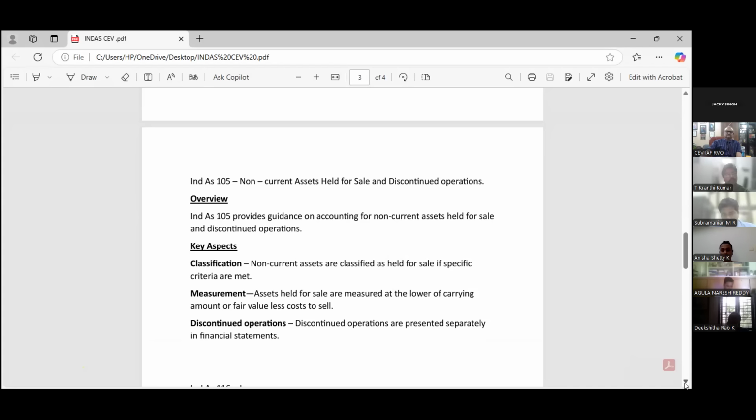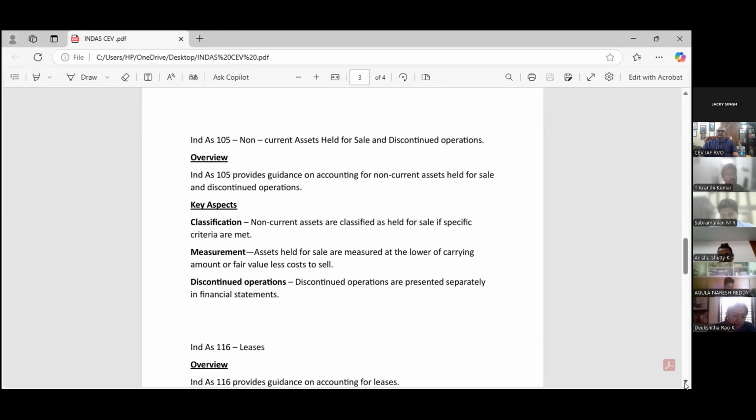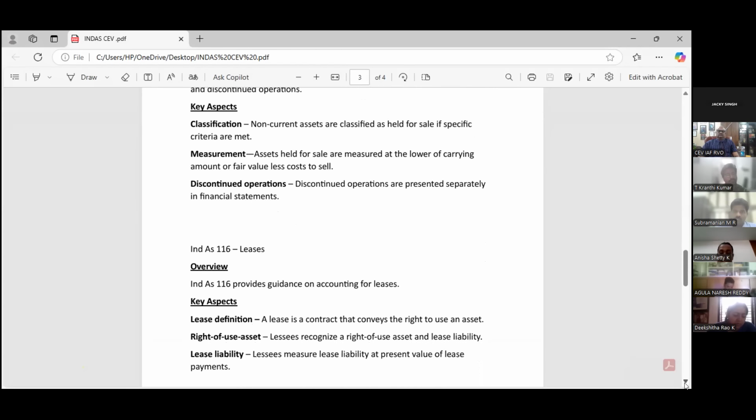Assets held for sale are measured at the lower of carrying amount, carrying amount means book value, the balance sheet book value, or fair value less cost to sell. Discontinued operations are presented separately in the financial statements as per Ind AS 105.